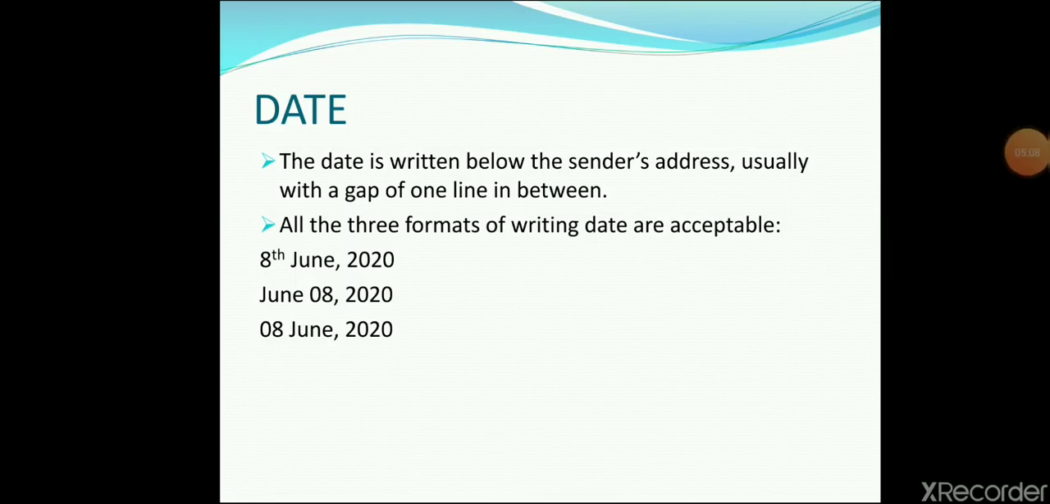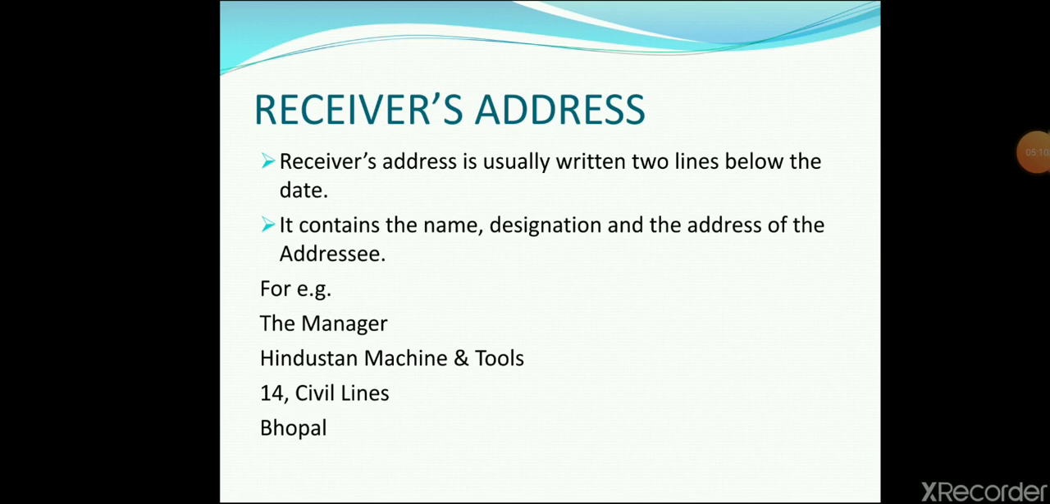So proceeding with it. Receiver's address. Children, first point was sender's address, second was date, third is receiver's address. Again, pay attention, learners. Receiver's address is usually written two lines below the date, right? Two lines below the date. It means there should be some gap, and it contains the name.